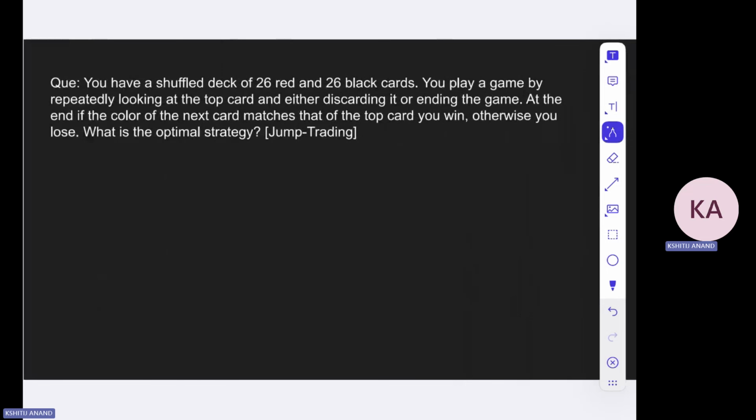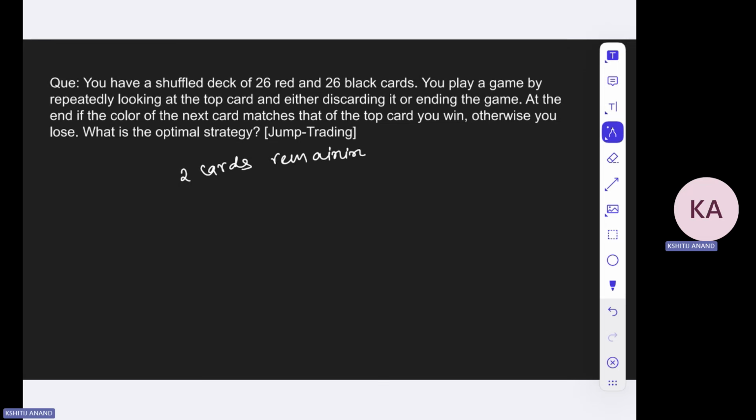The answer is whenever you have two unseen cards remaining, there will be one card and another card on top of it. You don't know what they are. So whenever you have two cards remaining, and all the other 50 cards are over here, there will be one card on top of it. But since you already know the colors of the other cards, you know whether these two cards are of the same color or different, right?